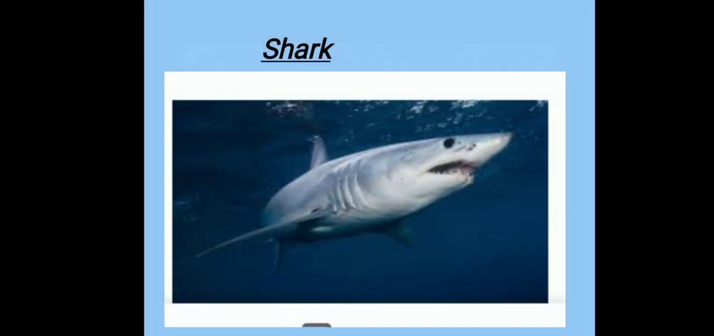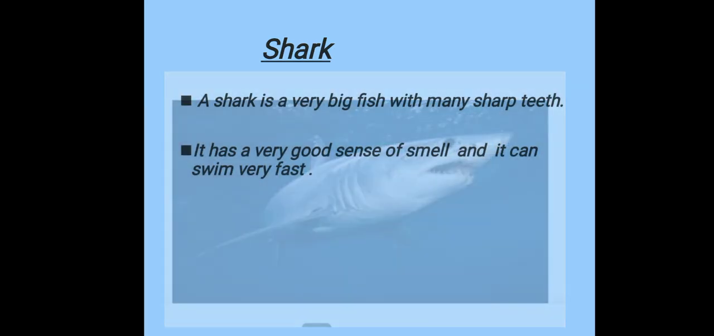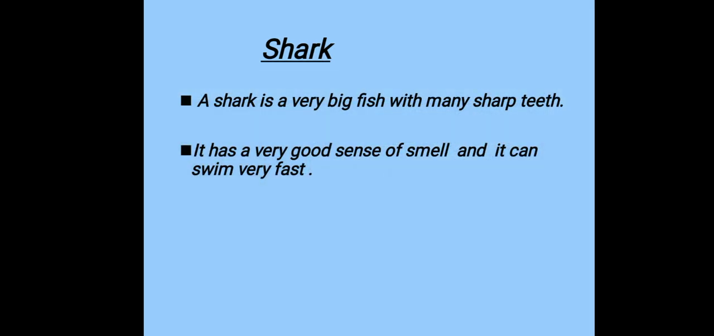Now let's go ahead. It's our last topic, shark. Can you see the teeth of the shark? The teeth of a shark are very sharp. Let's read about the shark. A shark is a very big fish with many sharp teeth. Shark कैसी होती है, बहुत बड़ी होती है एंड उसके पास उसके teeth जो होते हैं वो बहुत ही sharp होते हैं. Sharp होने का मतलब बहुत ही तेज़ होते हैं.